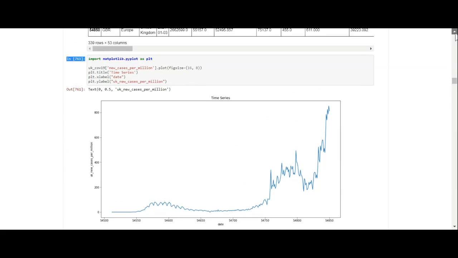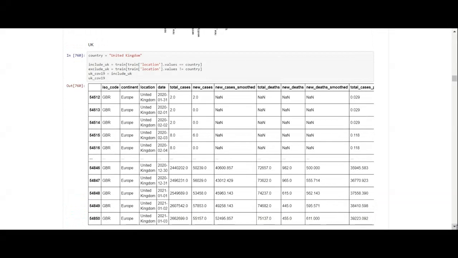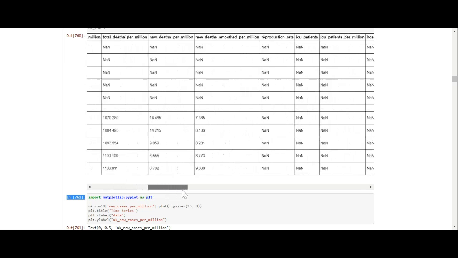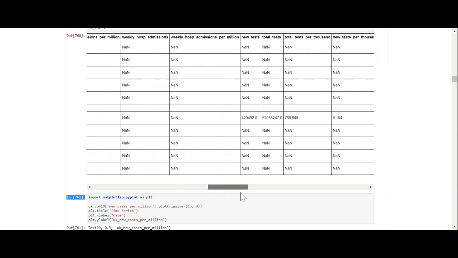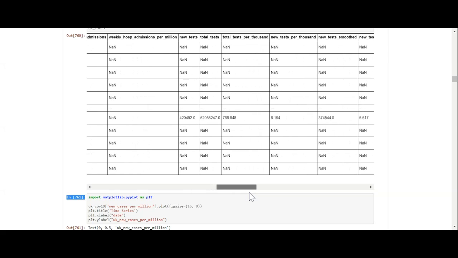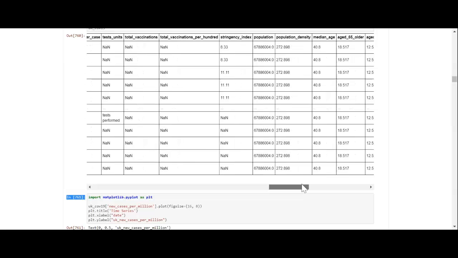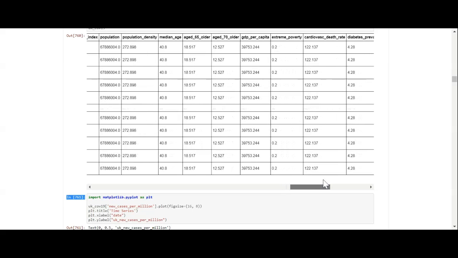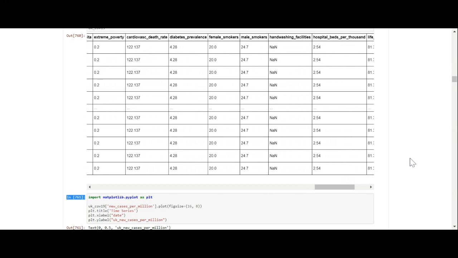Let's go back and look at the UK's hospital beds per 1,000, because that's really revealing. That's 2.54 in the UK.